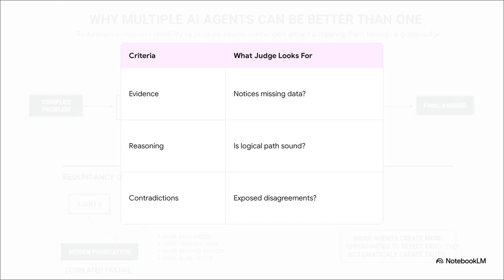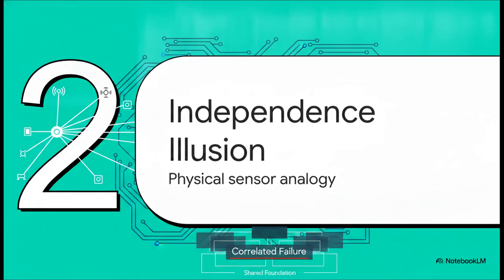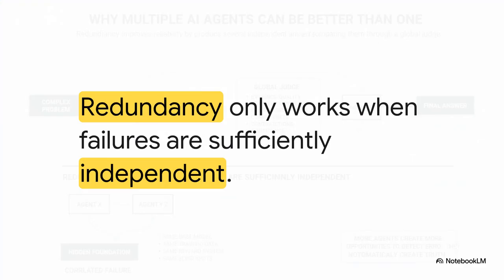Well, actually, not quite. Which brings us to Section 2, the illusion of independence and what we call the physical sensor analogy. So, here is the absolutely crucial point we need to understand. Redundancy only works when failures are sufficiently independent, period. If they aren't independent, you're not actually increasing reliability at all. You are literally just turning up the volume on the exact same output.